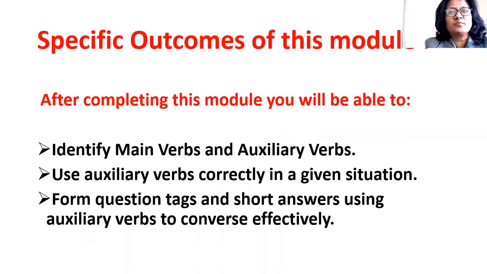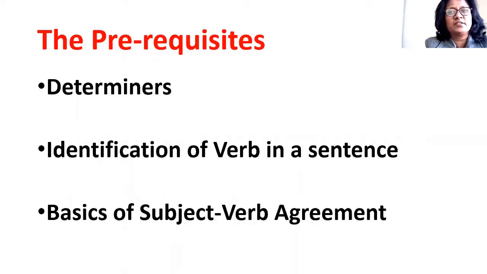The specific outcomes of this module on auxiliary verbs are: after completing this module, you will be able to identify main verbs and auxiliary verbs, use auxiliary verbs correctly in a given situation, and form question tags and short answers using auxiliary verbs to converse effectively. The prerequisites for studying auxiliary verbs are knowledge of determiners, identification of verbs in a sentence, and basic knowledge of subject-verb agreement.